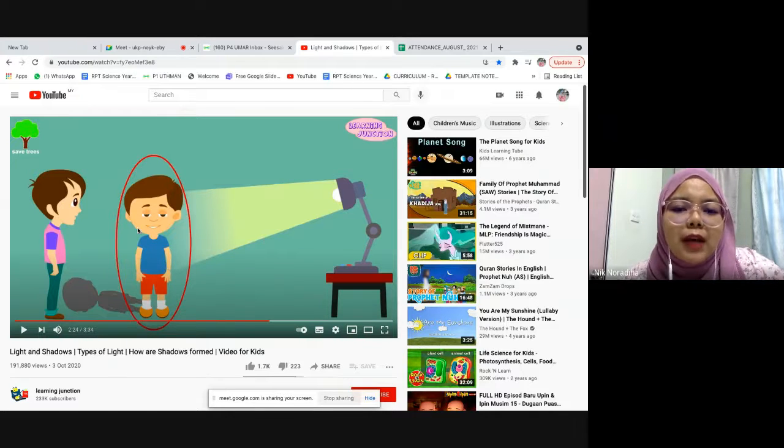So just now we have seen three types of object: transparent, translucent, and opaque object. For shadow, whether the shadow is clear or not depends on the type of object that blocks the source of light.